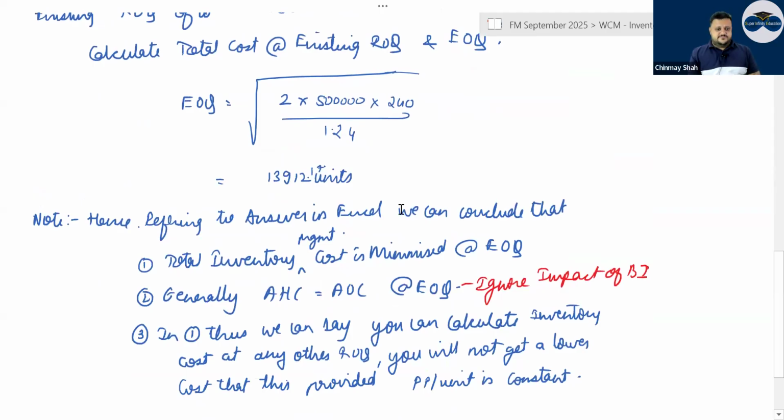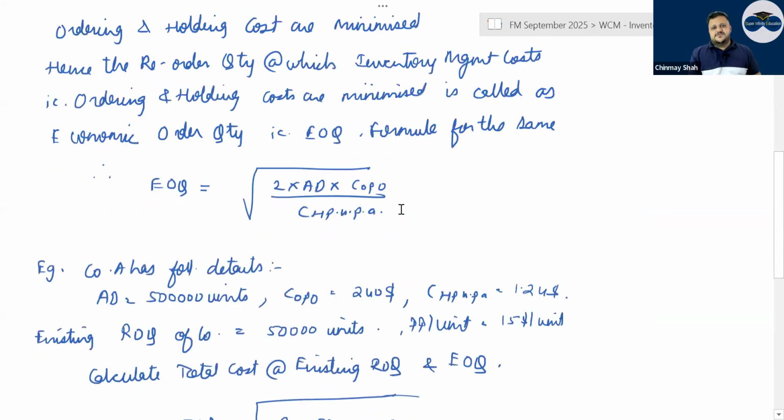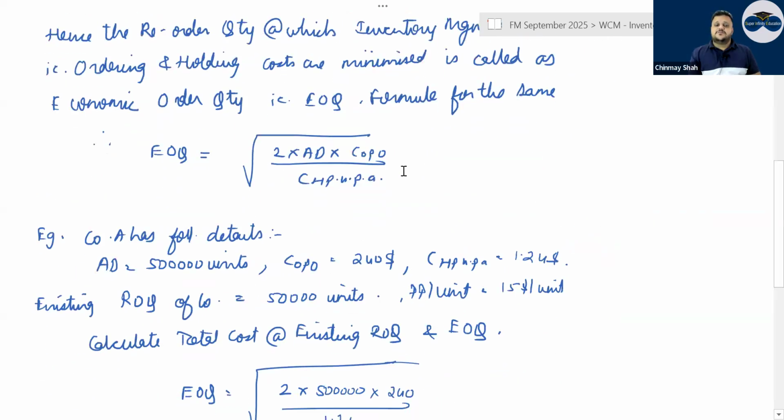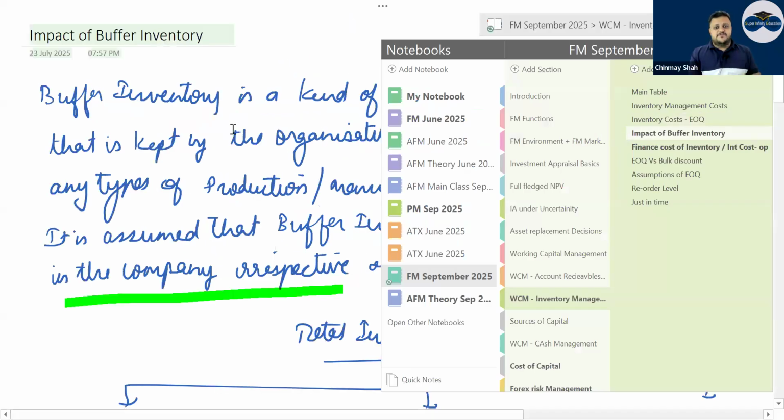Now there is this part where generally what will happen? Annual ordering cost and annual holding cost will be the same at EOQ. Buffer inventory will not have an impact on the EOQ formula. But will things change when buffer inventory comes up? Yes, no tension on that front. But where will the impact of buffer inventory happen?